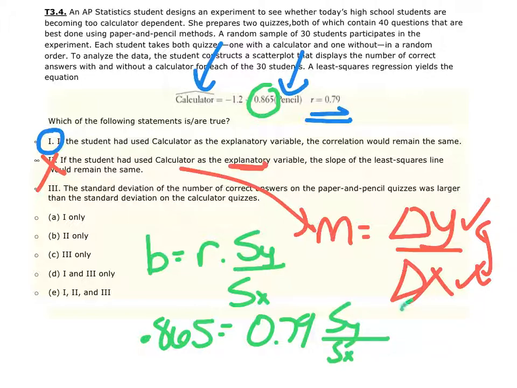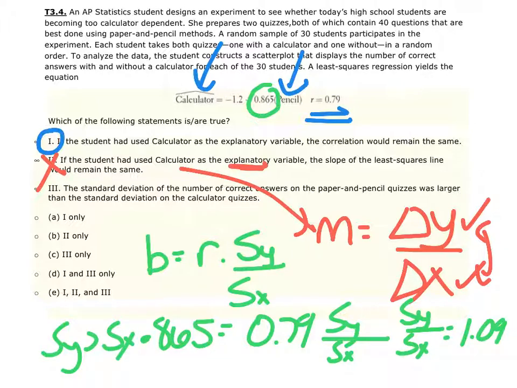If you solve for S of y over S of x, just divide by 0.79 on both sides. When you do that, you're going to get 1.09. Now, the only way to get a slope value here greater than 1 is if S of y has to be a bigger number than S of x. So in this case, we can clearly say that S of y would be greater than S of x.